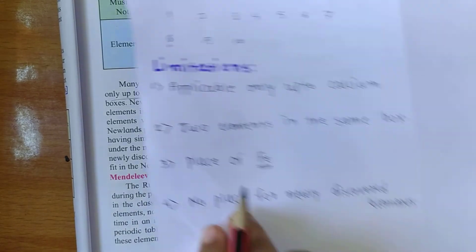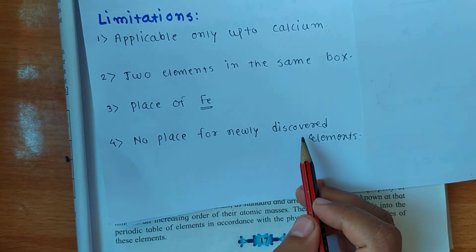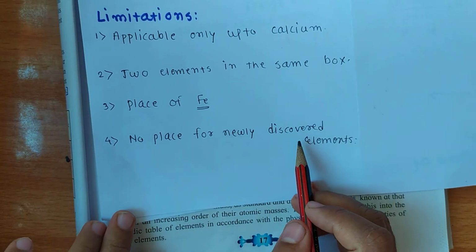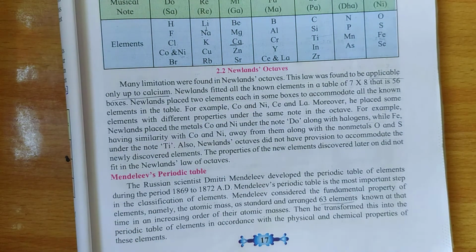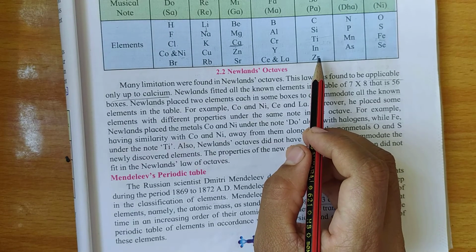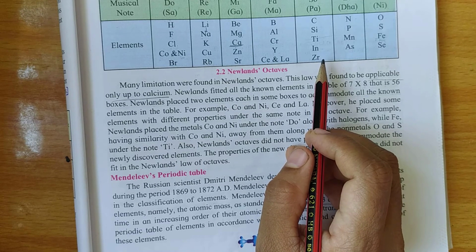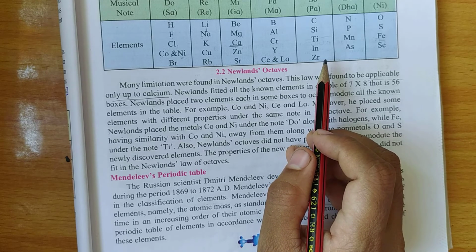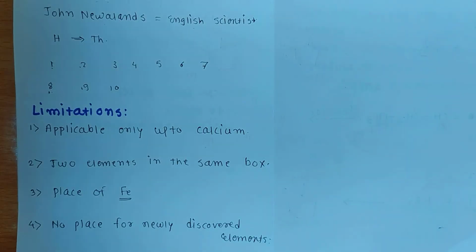And the last limitation is that there was no place for newly discovered elements. Apart from these 56 elements, Newlands was not able to arrange the newly discovered elements in his original table of Newland's law of octaves. So this is the limitation of Newland's law of octaves. So this is all about Newland's law of octaves.